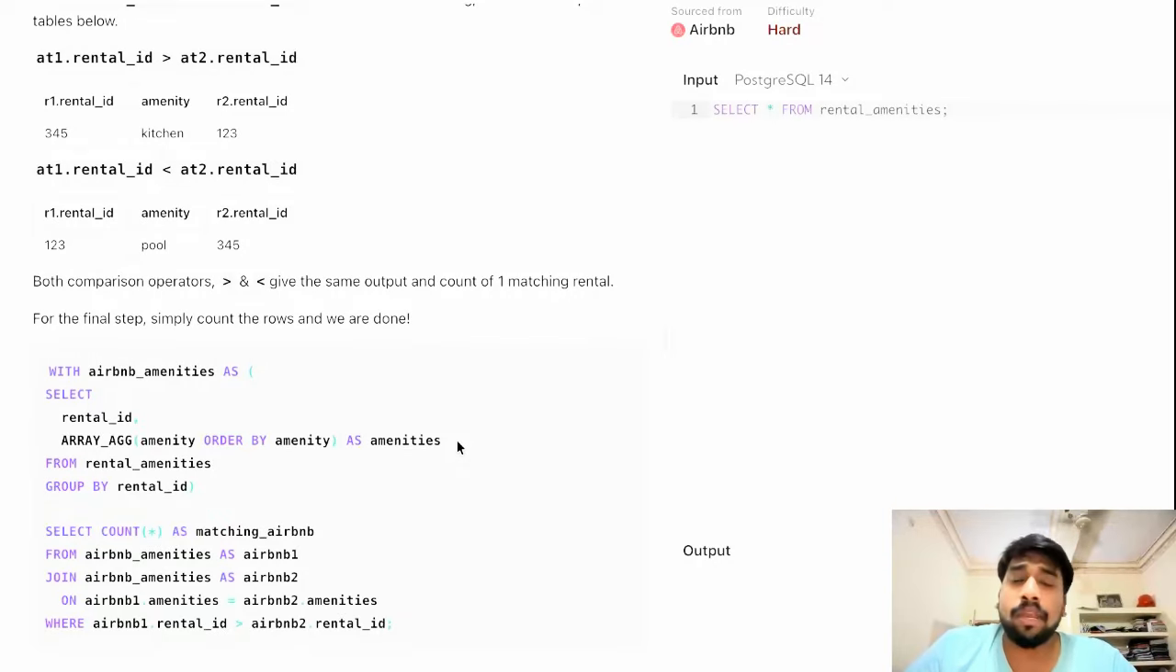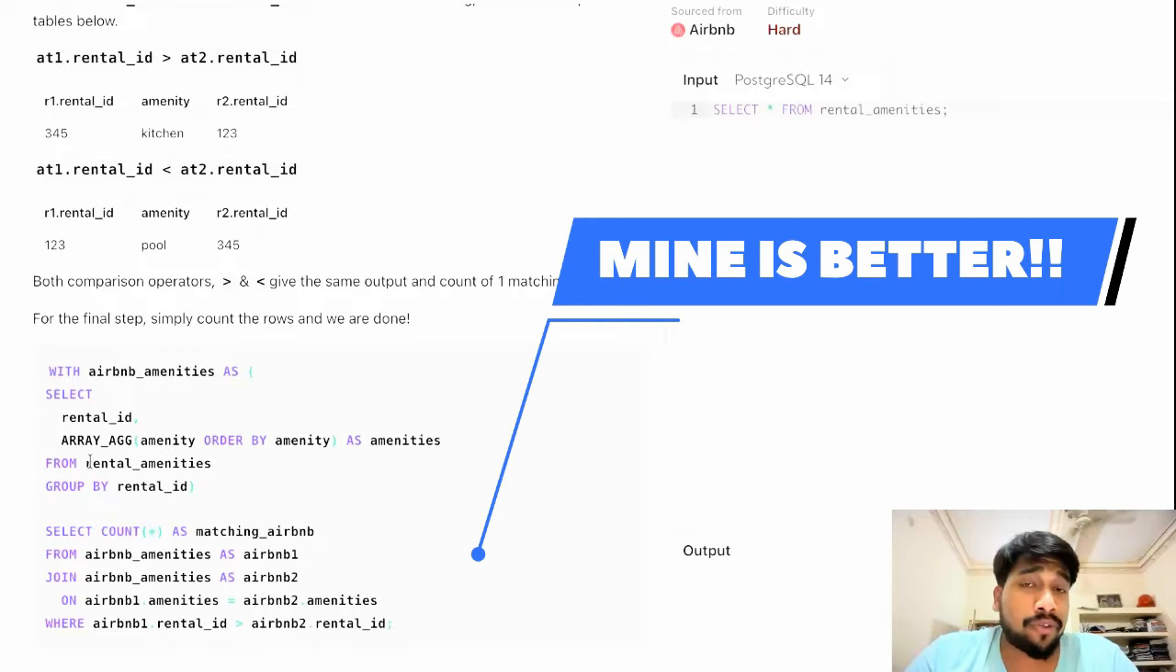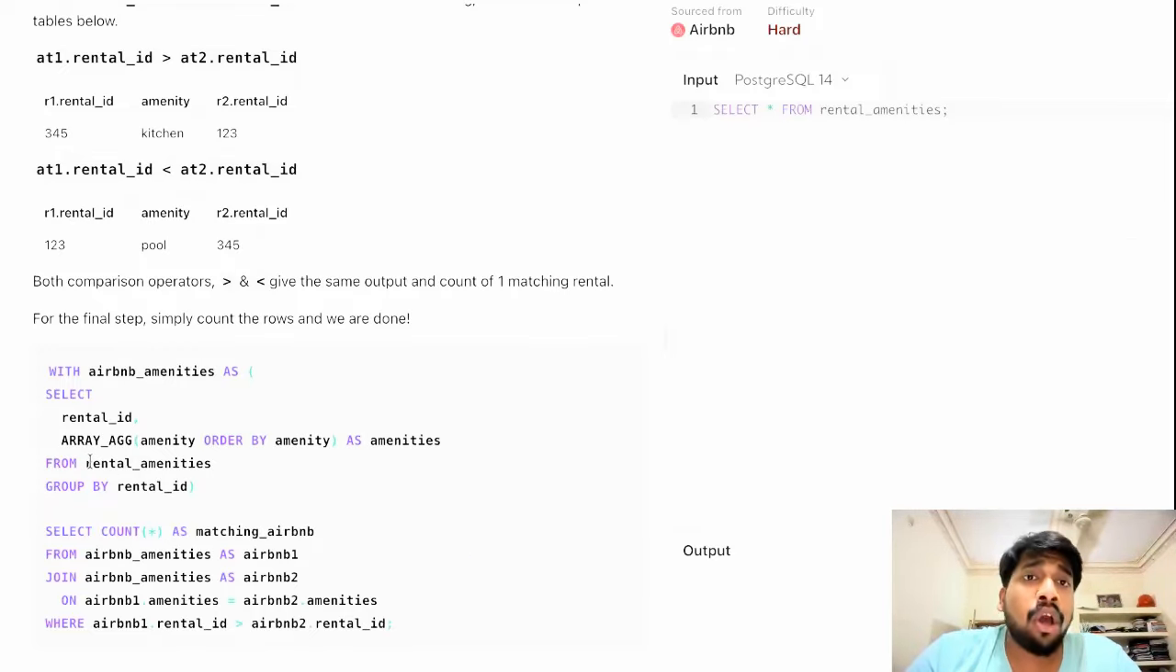Still, the main part here is the fact that they have used array AGG, and as of now, I do not have a lot of knowledge about this function. So I was like, since SQL is such a beautiful language, why not try to write another query with a completely different approach? Because let me tell you one thing, for every question you see on the internet or in any interview, there is always more than one approach to solve that question.